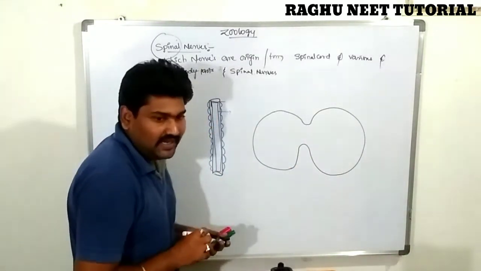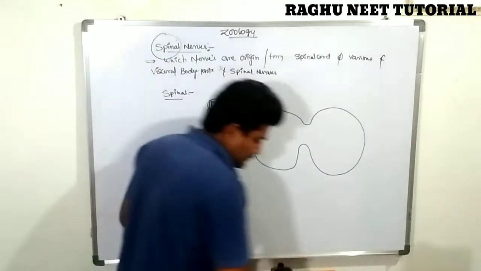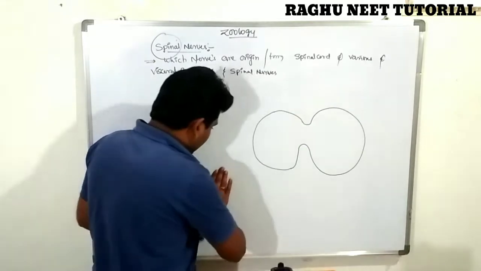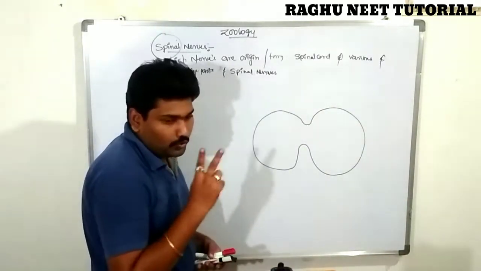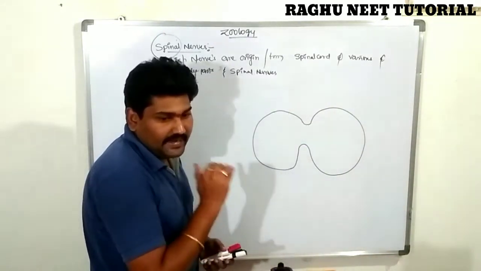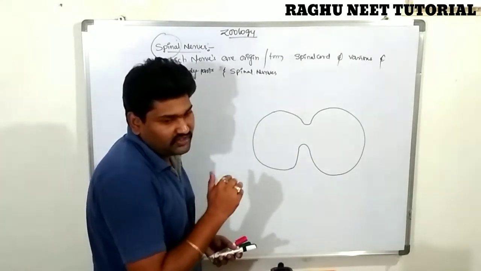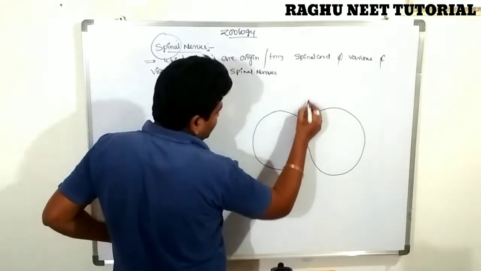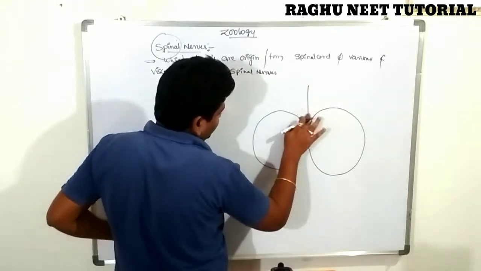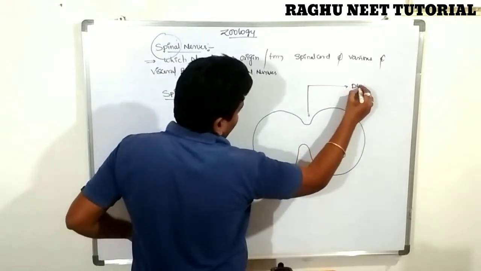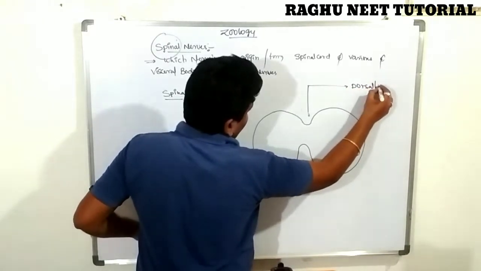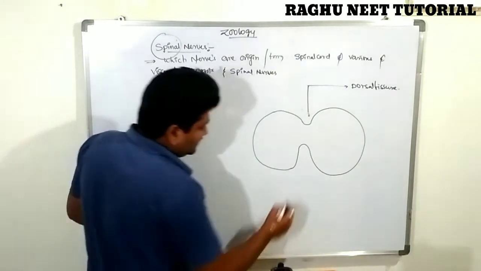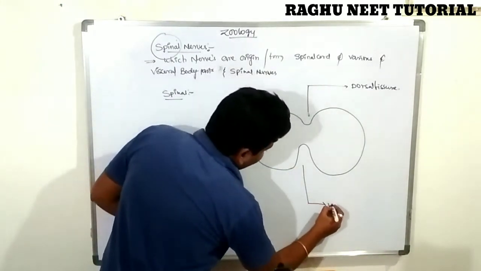The spinal cord contains two fissures, anterior and posterior, the ventral fissure and the dorsal fissure. This one is the dorsal fissure. This one is the ventral fissure.